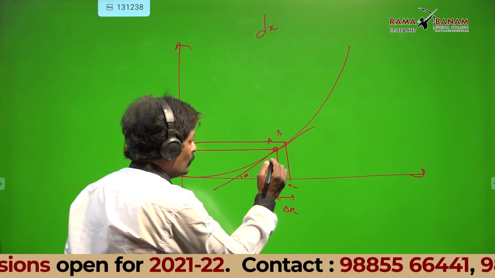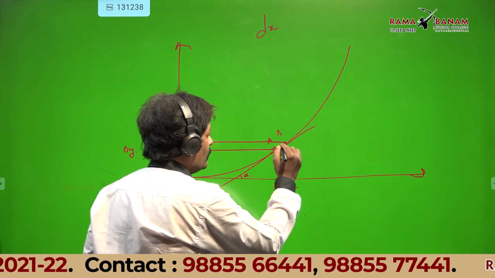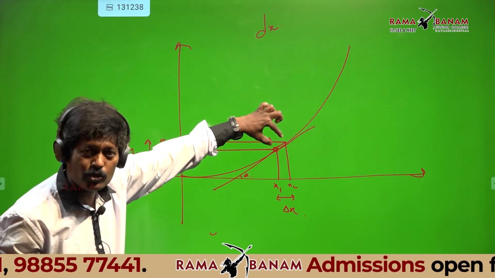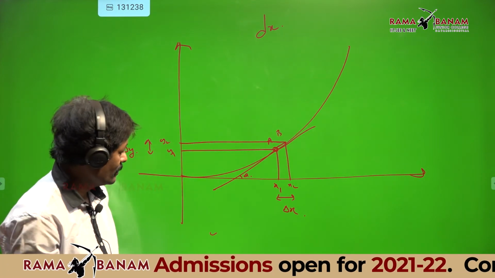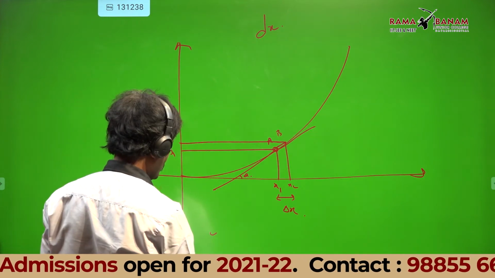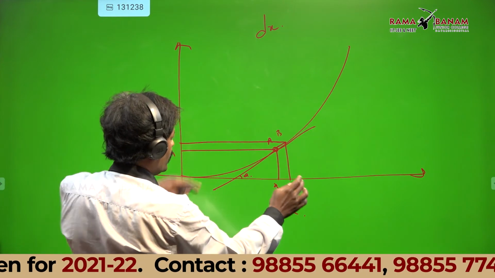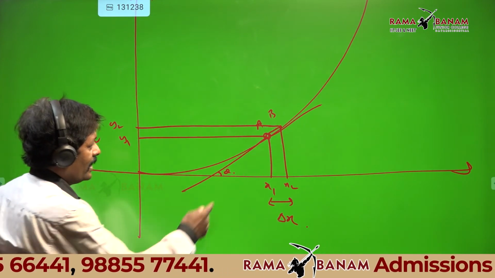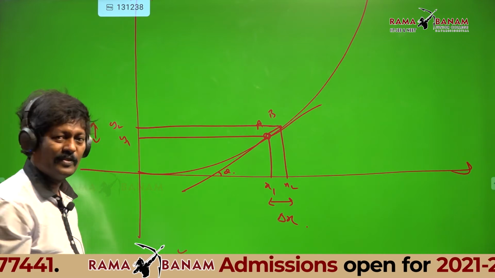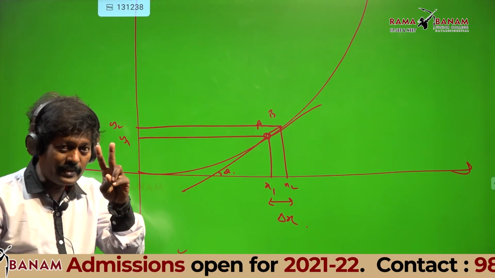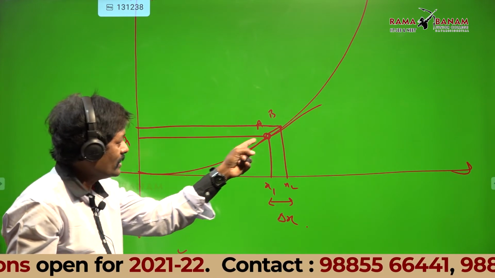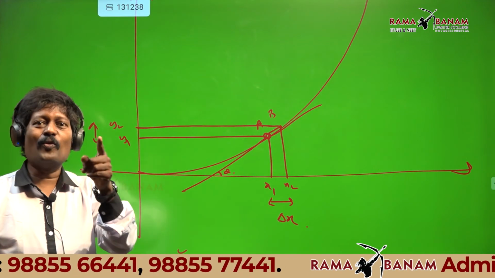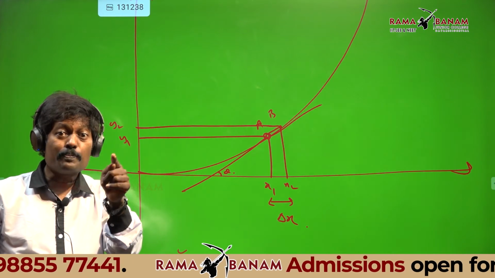Now what am I going to do? I am going to take a straight line AB. You can see two lines there. One is the short line AB. I will zoom it so you can see clearly. You can see AB and you can see the tangent at A. One is AB, another is the tangent at A. Both are almost parallel.